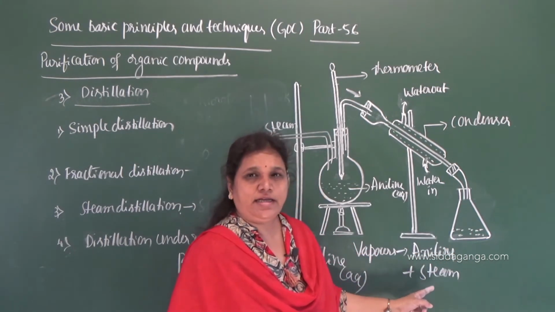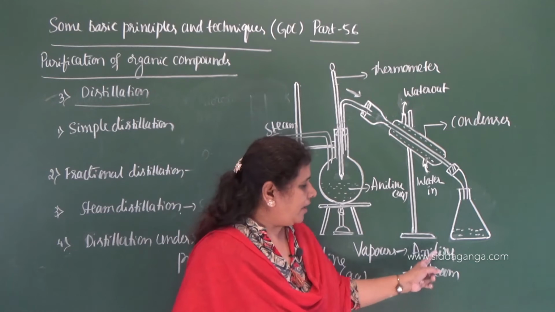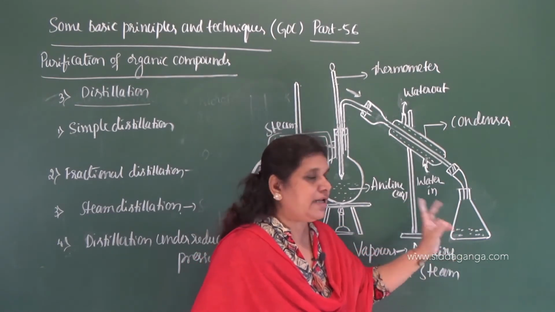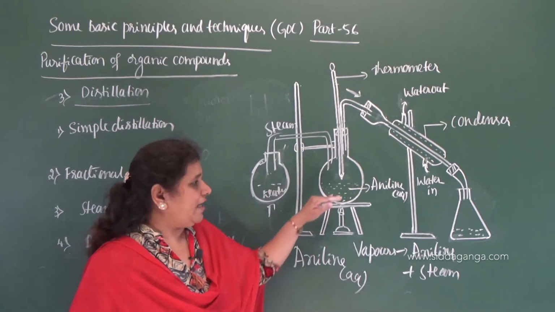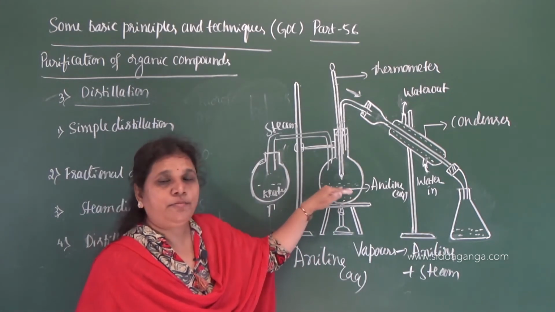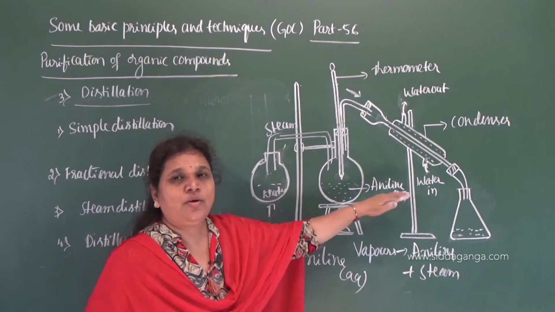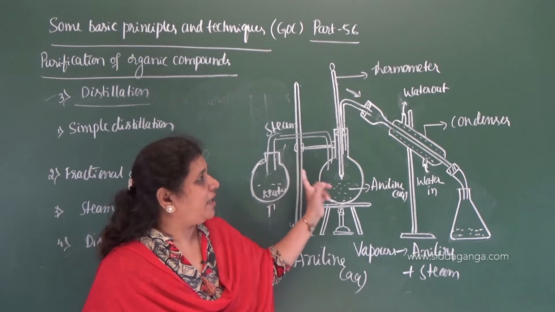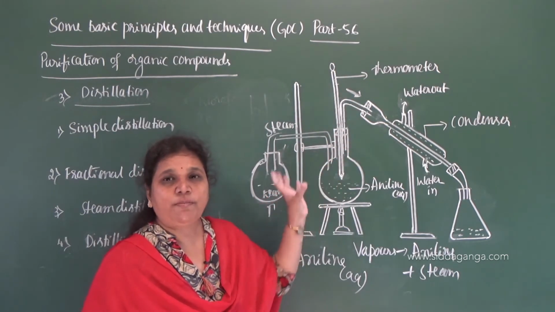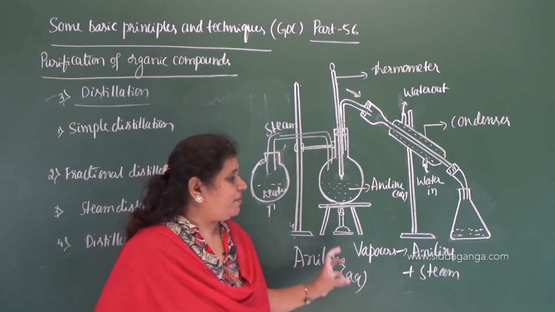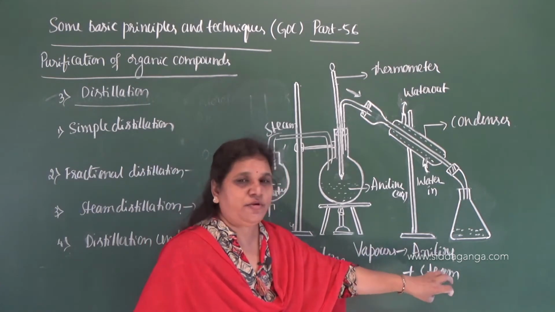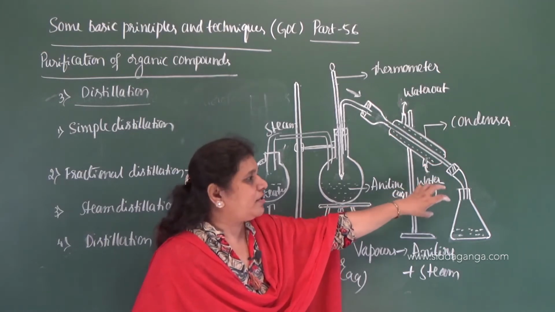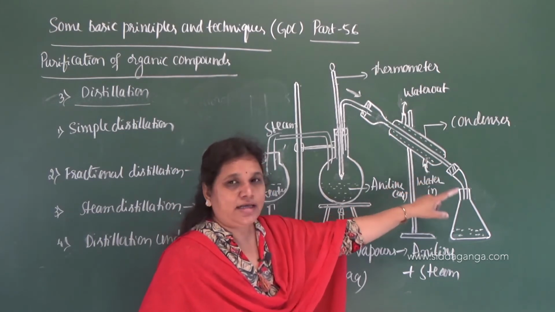What is steam? It is again water. Aniline and the steam get condensed back to liquid, and it is collected in a conical flask, leaving behind other impurities which are present in water. So only aniline, leaving the other impurities in the water, gets converted to vapors, and the vapors of aniline are associated with the steam, and when these vapors are passed through the water cooled condenser, they get condensed to